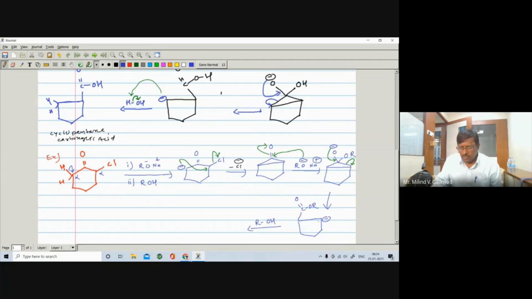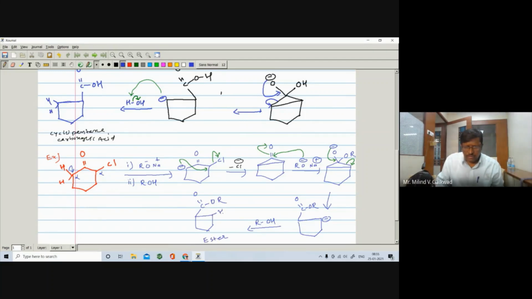So this H positive undergoes protonation of this negative, and you are getting corresponding ester. So here you are having such type of ester, right? Here is the O and here is the R, means you can get ester.